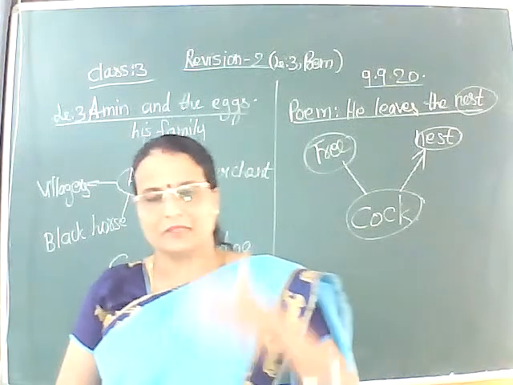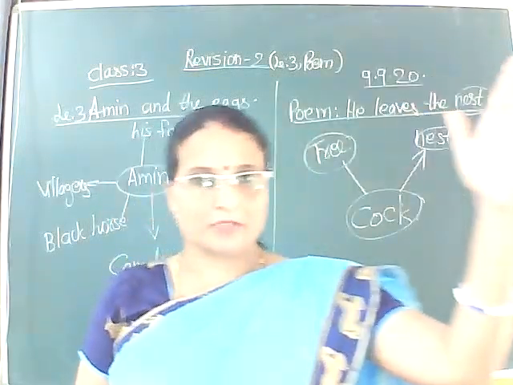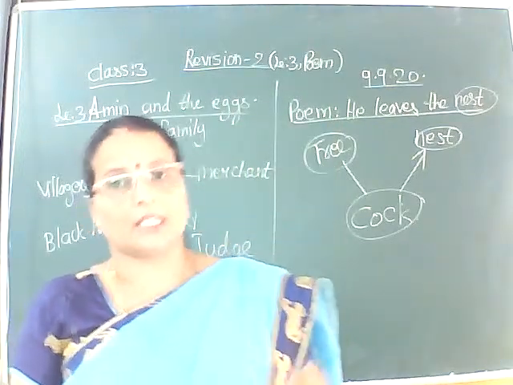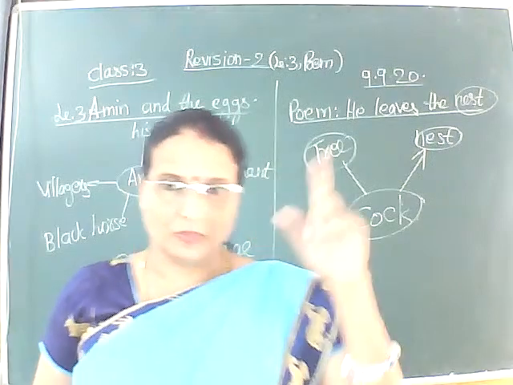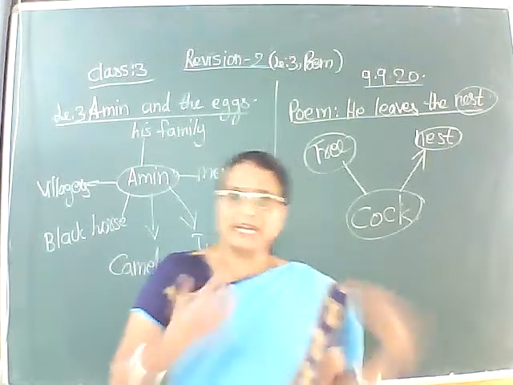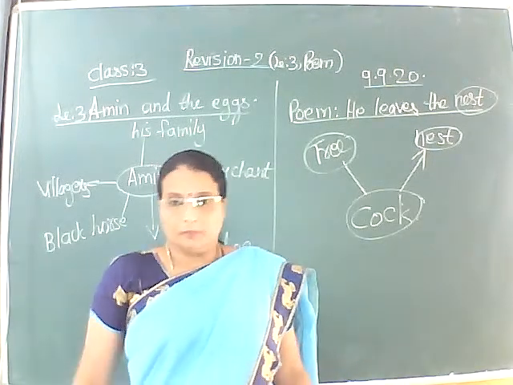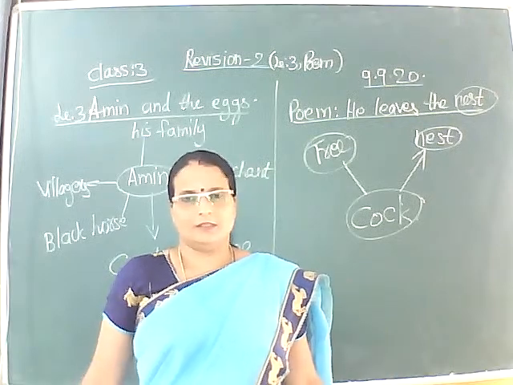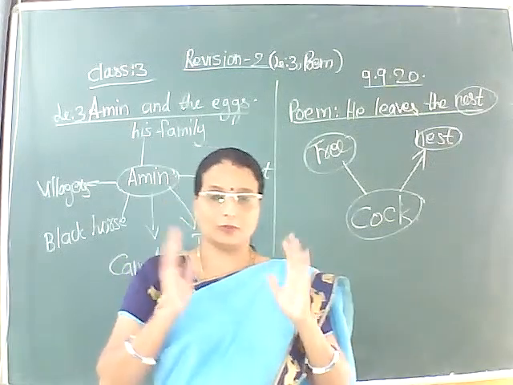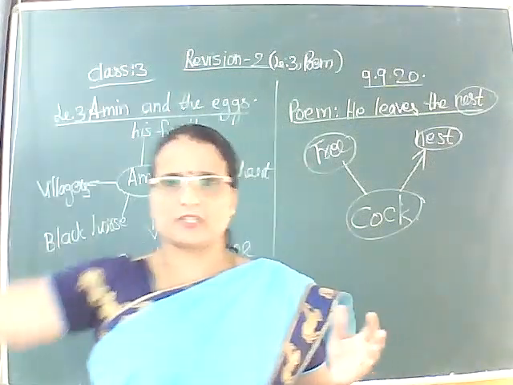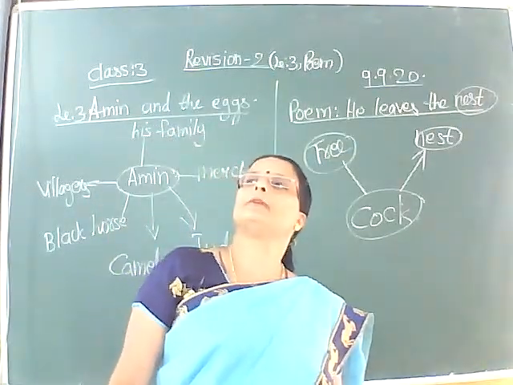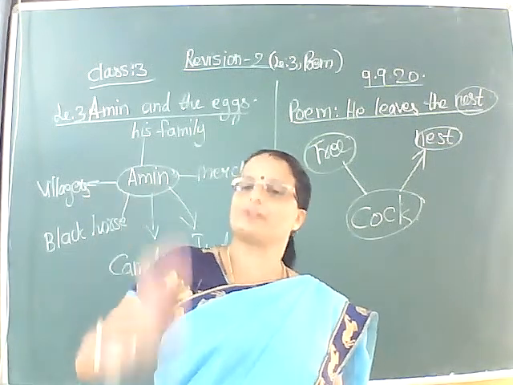He struts bit by bit to the top of the tree. After reaching there, his neck up, his tail up, his foot up, his comb up, and after all these things, the cock lifts his voice. Means to say, he does the crowing. Coo, coo, coo, coo. So he means that the entire village should hear him, and all the people should look at the cock on the top of the tree. Hey, see this cock.